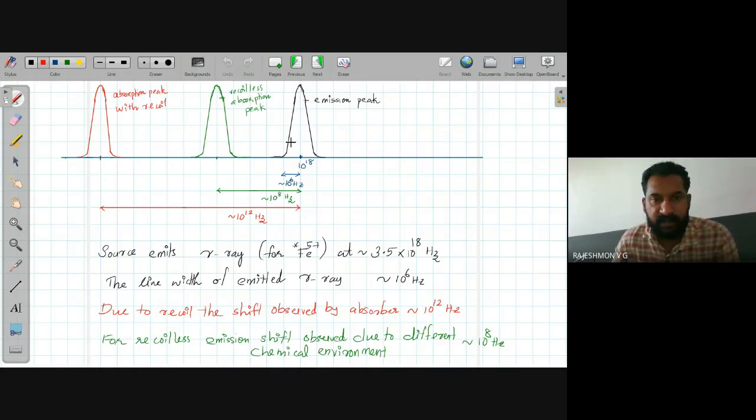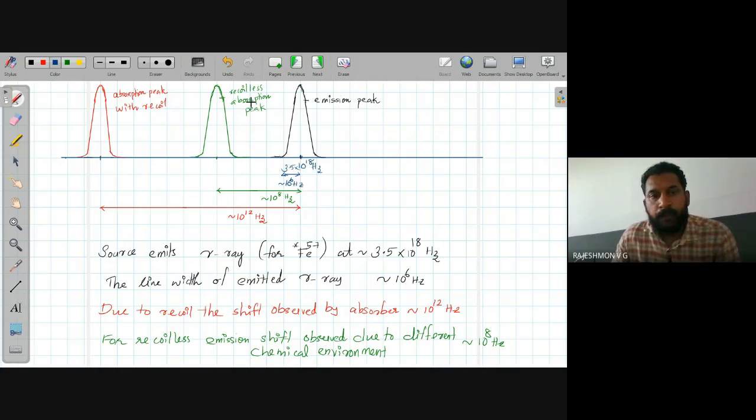I will explain that using this figure. Your original gamma ray, which is emitted, is of the order of 3.5 into 10 to the power 18 hertz. And it has a line width of 10 to the power 6 hertz. So this is a narrow one. The width is 10 raised to 6 hertz.